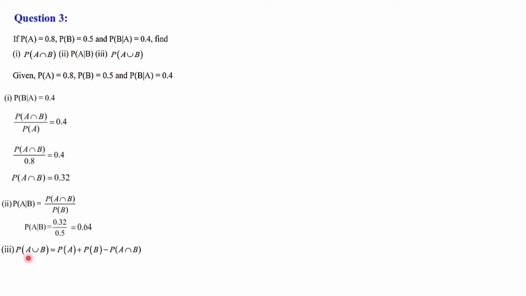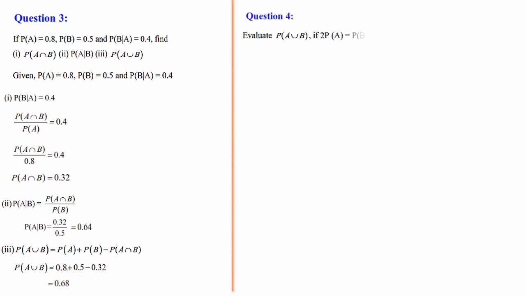Then third part, that is P of A union B. There is a formula we have just recalled. P of A union B is equal to P of A plus P of B minus P of A intersection B. All values are there. Substitute it. P of A is 0.8, P of B is 0.5 and P of A intersection B is 0.32. When you do the calculation, it will come as 0.68.